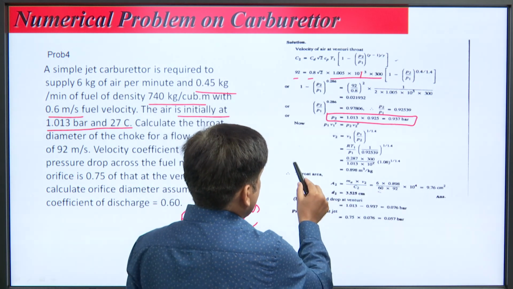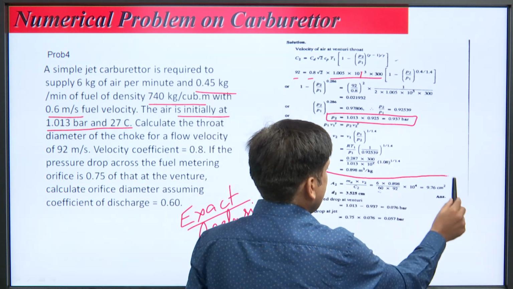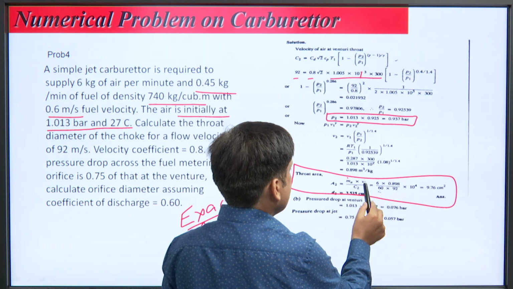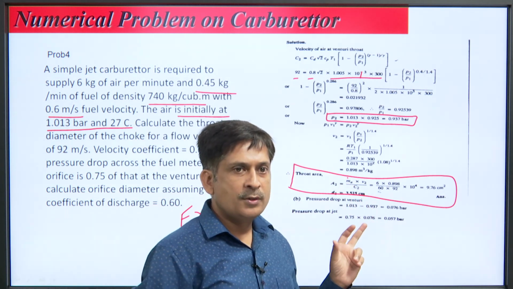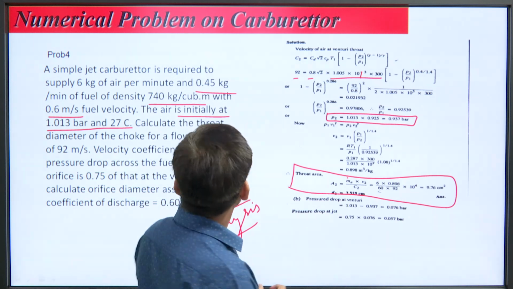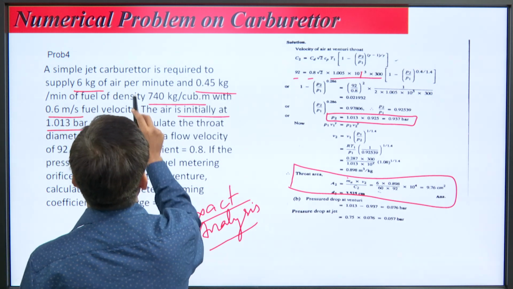Now we have to evaluate the throat area, which is given by the continuity equation, A2 is equal to mass flow rate of air into specific volume of air upon C2. Mass flow rate of air is given to you as 6 kg of air per minute.